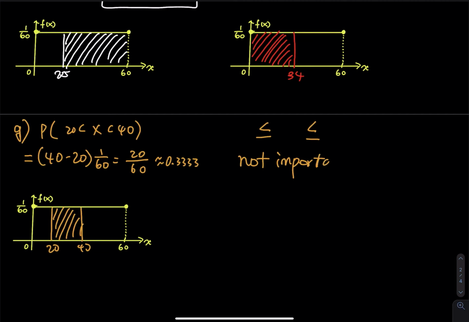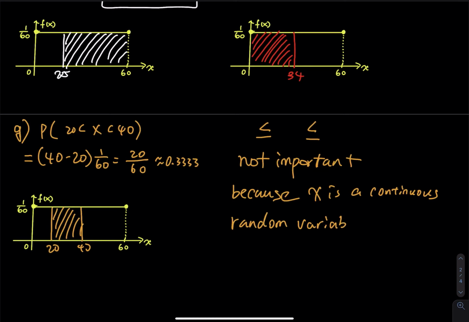Why? Because x is a continuous random variable. Think about this. If you don't use 20 and 40, what number do you use? 20.1, I can argue that with you.